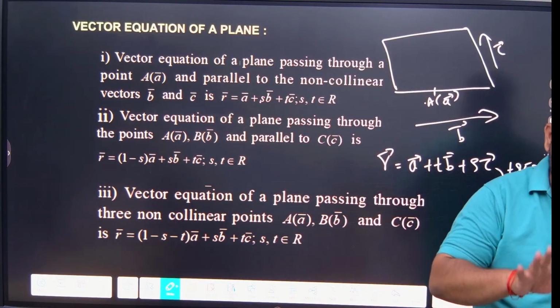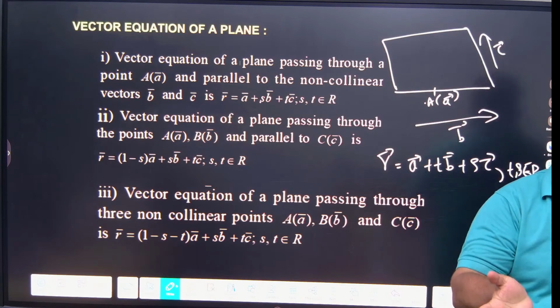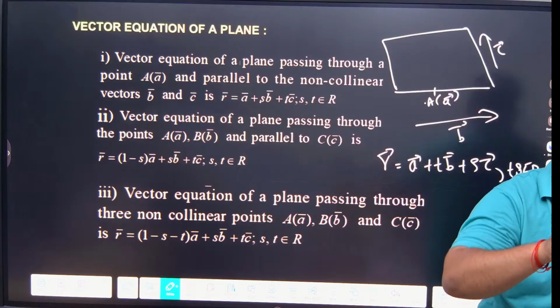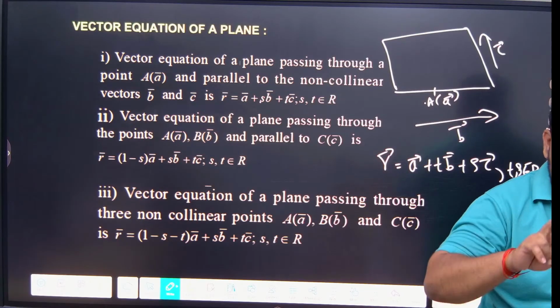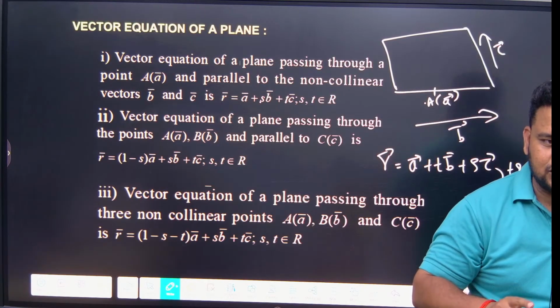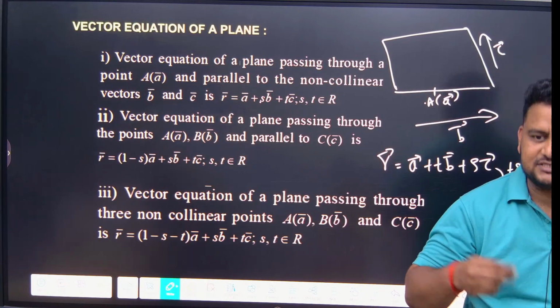See, first thing we studied: a position vector it passes through and parallel to another vector. Next thing, it passes through two position vectors. For that, what is the equation? r is equal to a plus tb. Next, it is passing through two position vectors and parallel to another vector. What will you write? r is equal to (1 minus t) a plus tb.